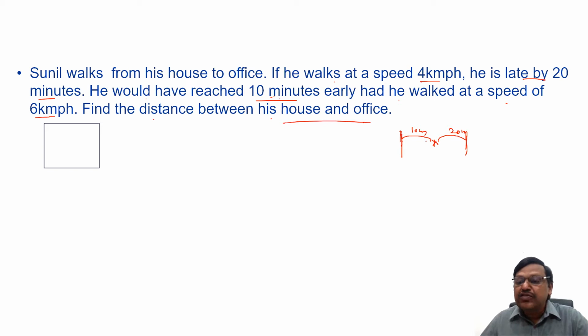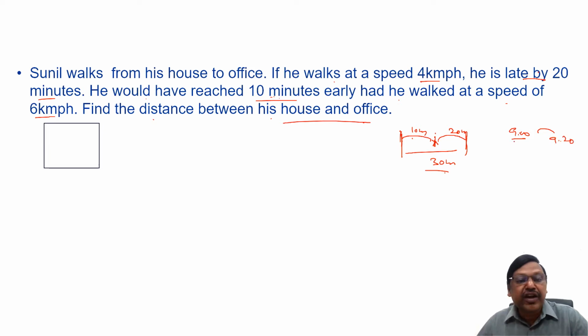So first case 20 minutes late, second case 10 minutes early, means the difference between these two is 30 minutes or not? Let me give an example. Suppose he is supposed to reach the office by say 9 a.m. First day is late by 20 minutes means he has reached the office by 9:20. Second case, he reached office 10 minutes early means he reached 8:50. 8:50, 9:20, the difference is 30 minutes or not? Yes. I'm just giving an example, right?